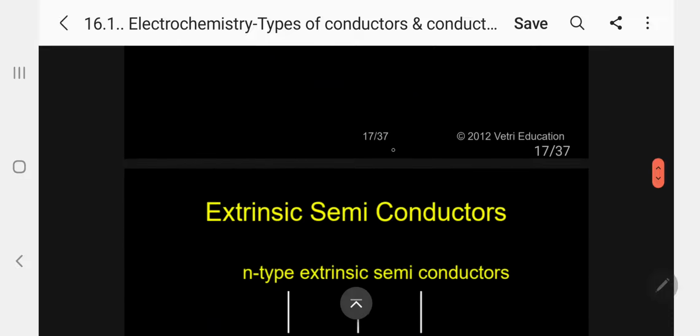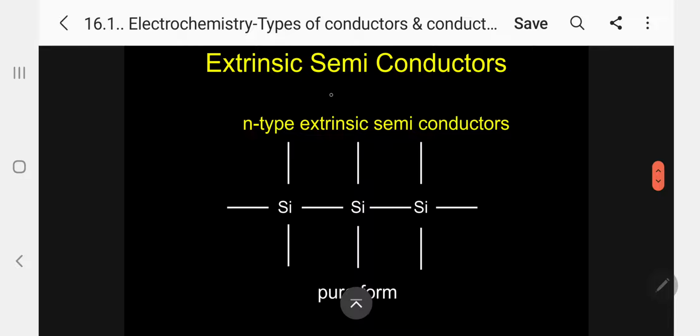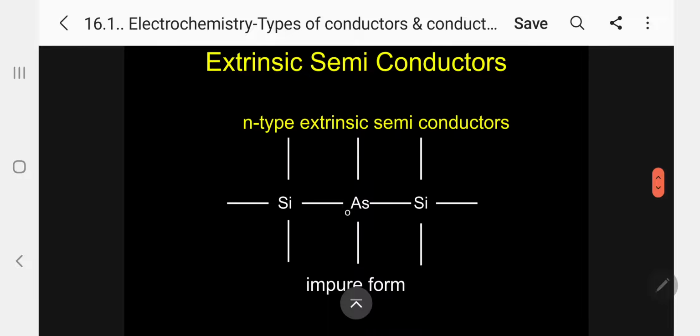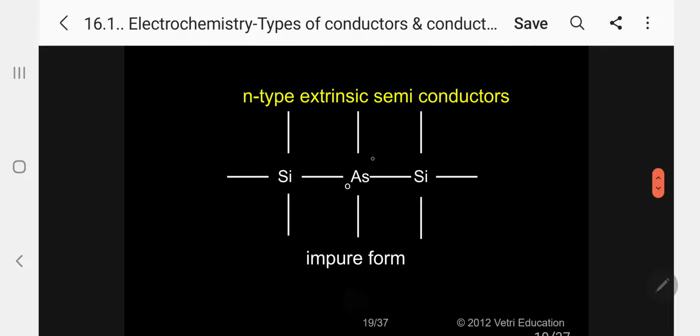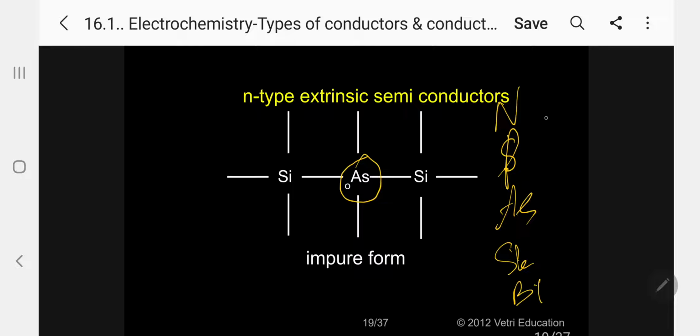Kindly follow me. What is an N-type semiconductor? N-type extrinsic semiconductor. This is the pure form. It is going on three dimensionally, tetrahedral, pure form. But in the impure form, N type, kindly follow, I am introducing arsenic in one of the positions of silicon. Arsenic comes in the nitrogen family: nitrogen, phosphorus, arsenic, antimony, and bismuth. This is the family.